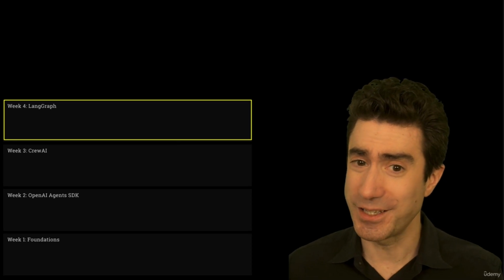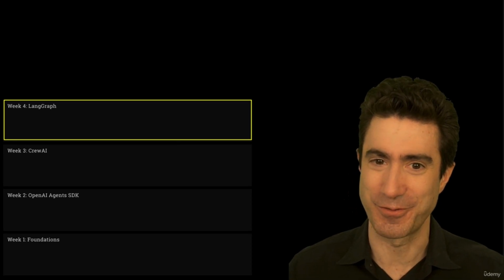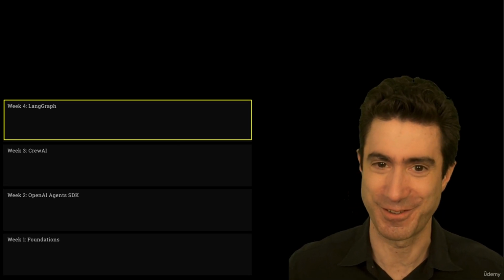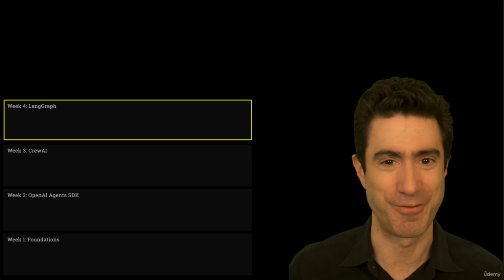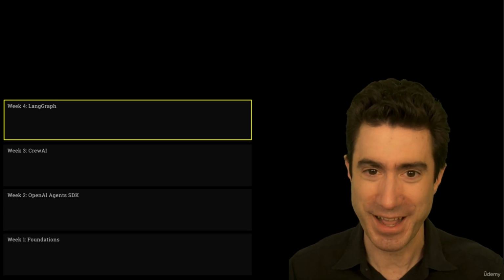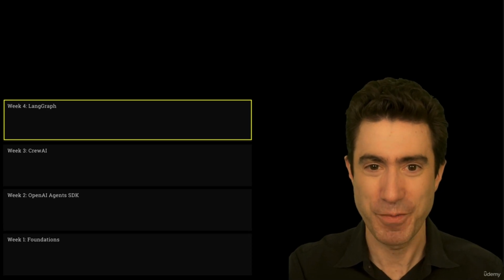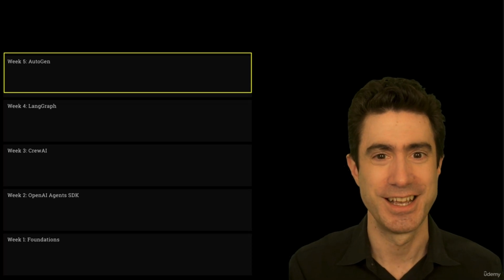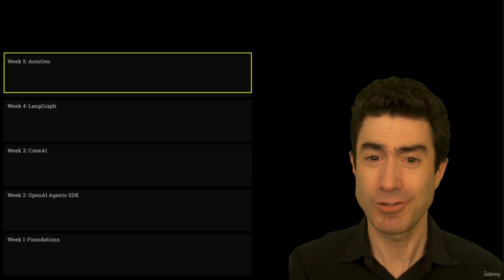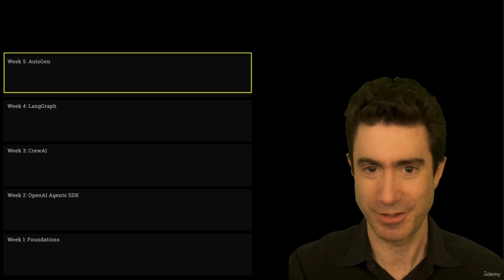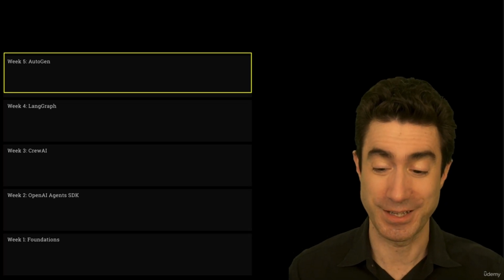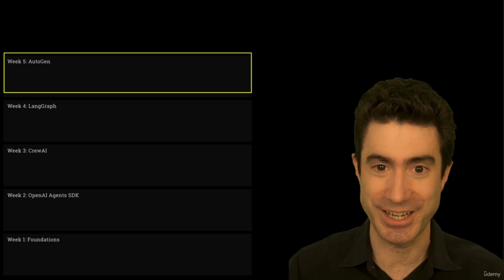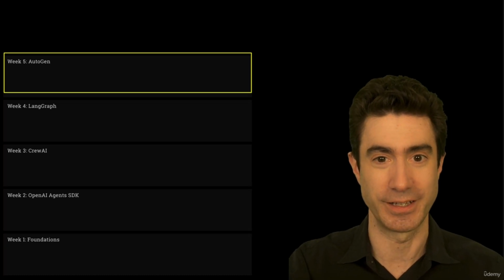Perhaps on the opposite end of the scale in terms of code, of low code to full code, is LangGraph, which is very sophisticated, quite complex, very powerful, and we will be using all of its power. And in week 5, another powerful one is Microsoft's AutoGen. AutoGen is actually a couple of different things, and we'll look at all of them. But one of the things it is like an environment where agents can collaborate remotely, and that's going to be fun.